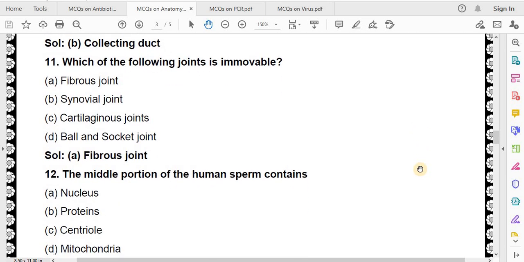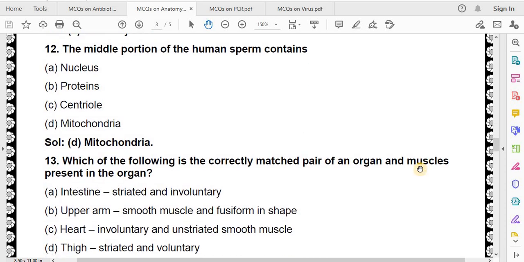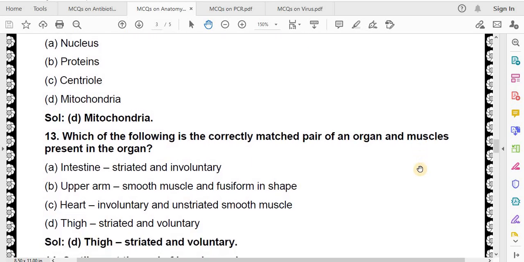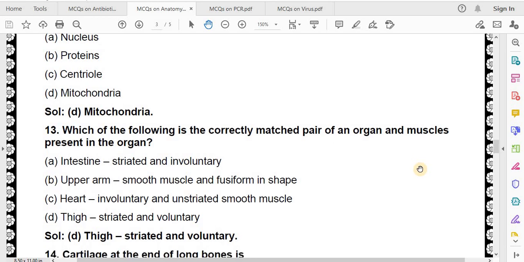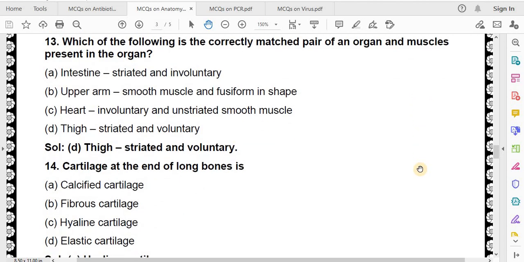The middle portion of the human sperm contains nucleus, proteins, centriole, mitochondria. Correct answer is mitochondria. Which of the following is the correctly matched pair of an organ and muscles present in the organ? Intestine striated and involuntary, upper arm smooth muscle and fusiform in shape, heart involuntary and unstriated smooth muscle, thigh striated and voluntary. Correct answer is thigh striated and voluntary.